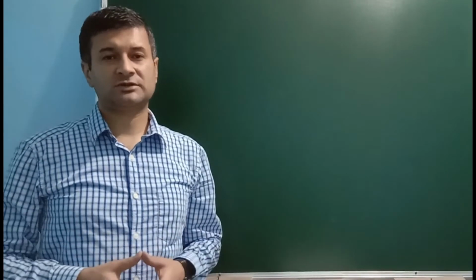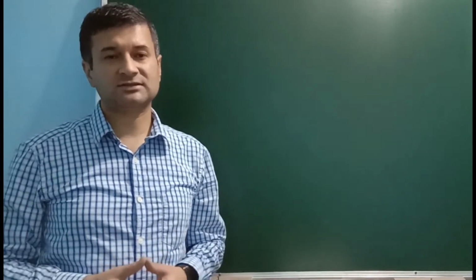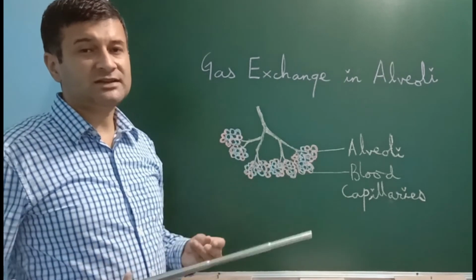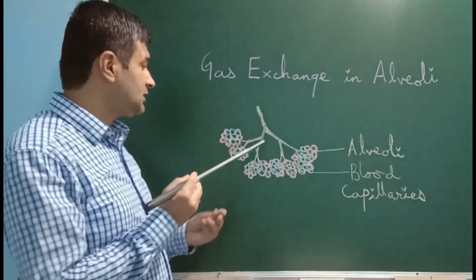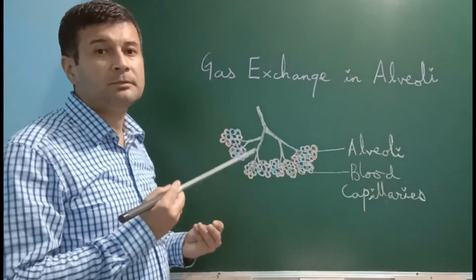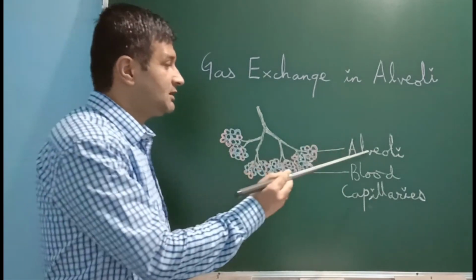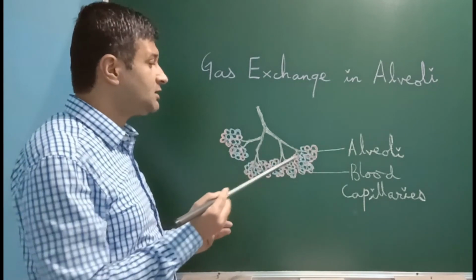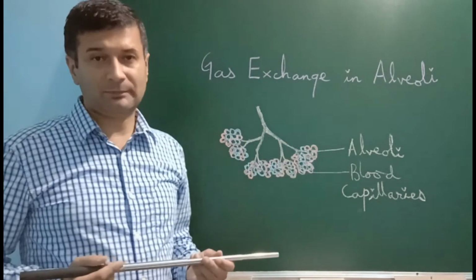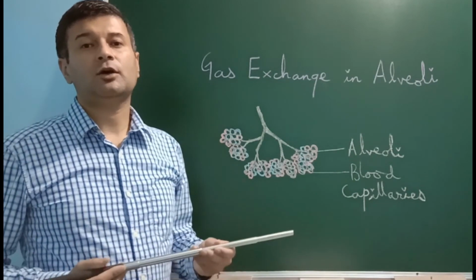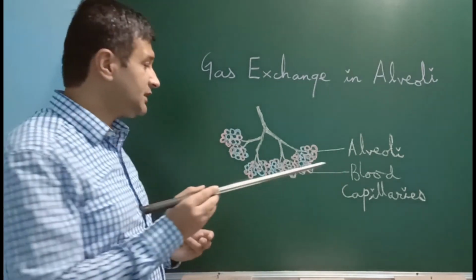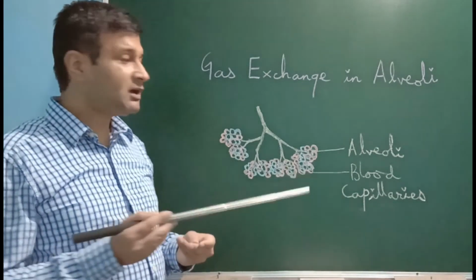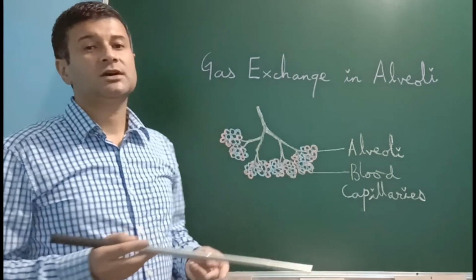Let us now try to understand the exchange of gases taking place in alveoli. We all know that inside the lungs, bronchioles end in a bunch of sac-like structures known as alveoli. And these alveoli are richly supplied with a dense network of blood capillaries. The carbon-rich blood or deoxygenated blood enters the capillaries and it diffuses into the alveoli, which is removed